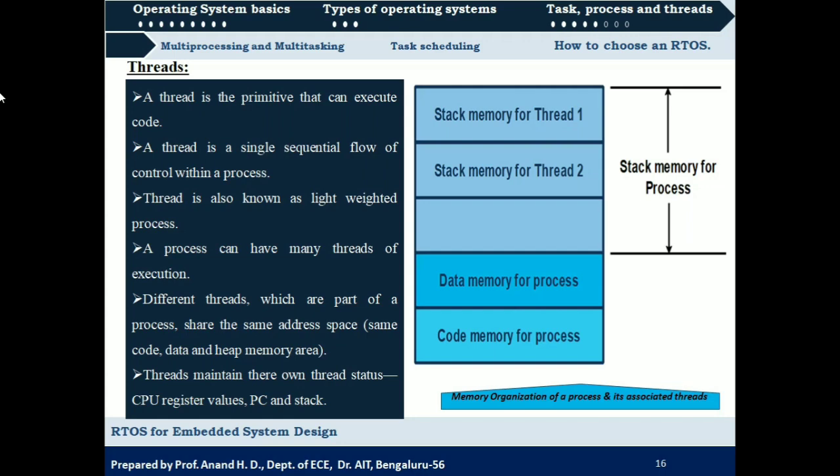So threads are going to share the common data memory and code memory of a process, but the stack memory of the process will be divided among the different threads, and they will have their own CPU registers, stack memory and program counters.